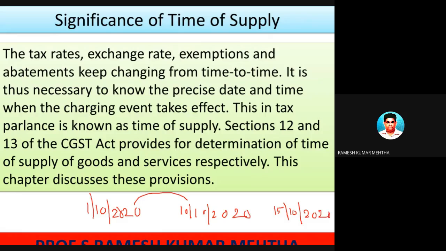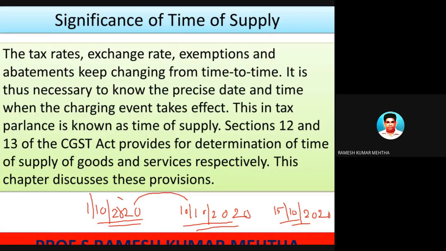In this case, what is the date of supply? Whether it is 1/10, the date on which the goods are supplied, or the date on which the payment is received in the form of a check, or 15/10/2020, which is the date on which the check is cleared and the amount is credited.